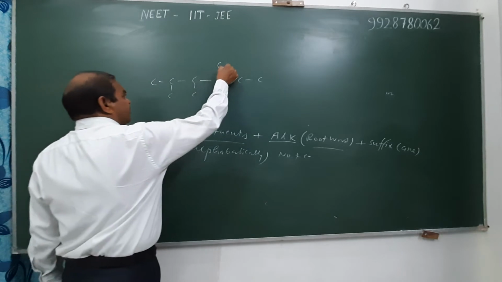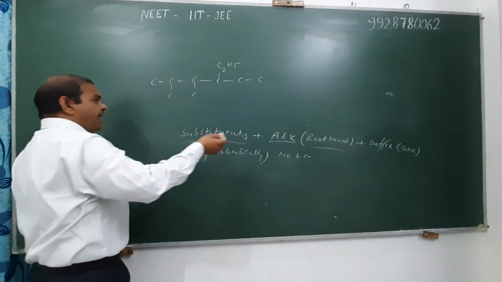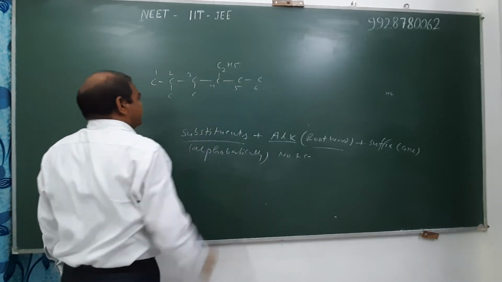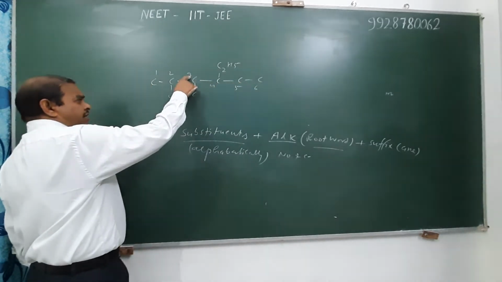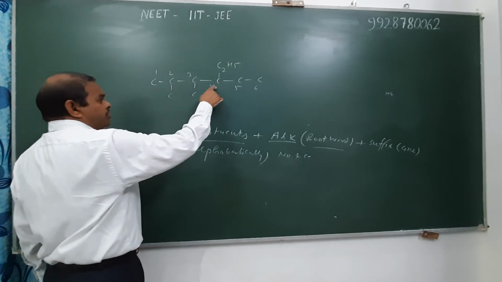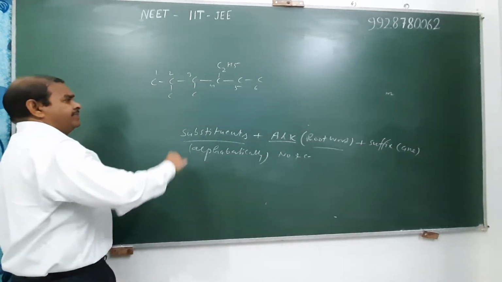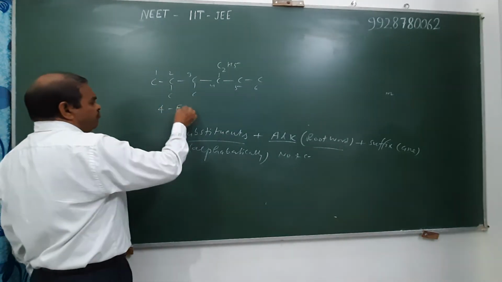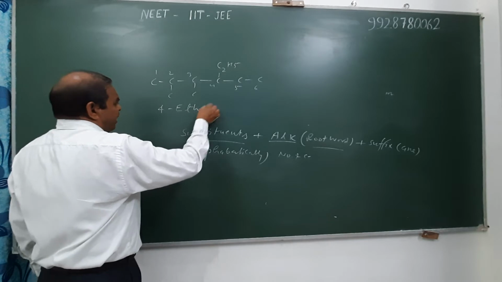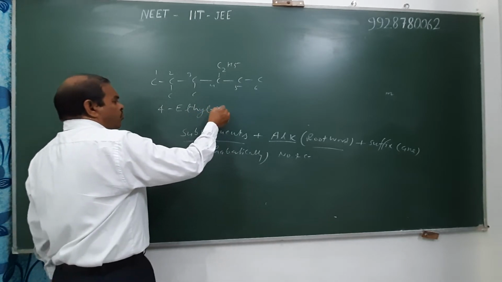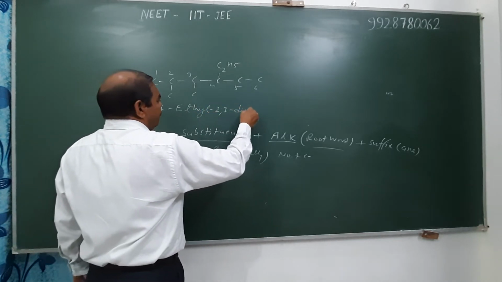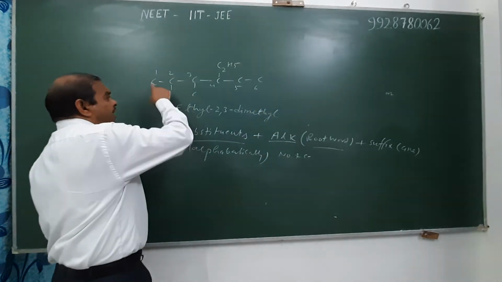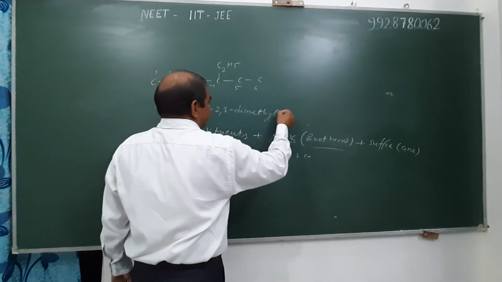First, suppose this substituent is ethyl. Numbering 1, 2, 3, 4, 5 and 6. So 2 and 3 positions get methyl and position 4 gets ethyl. And hence the name of the compound is 4-ethyl, 2,3-dimethyl, and the total number of carbon atoms present in the principal chain is 6.